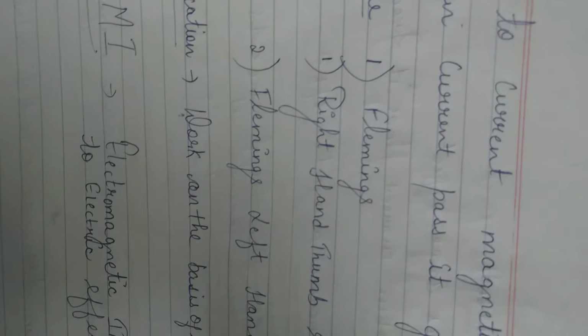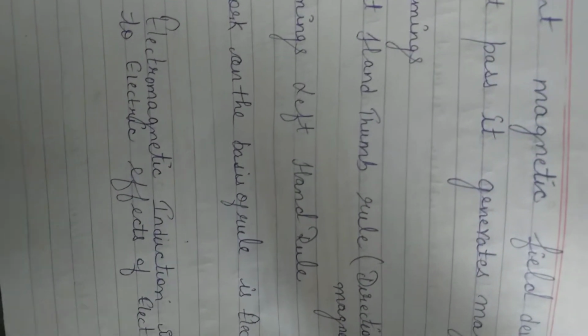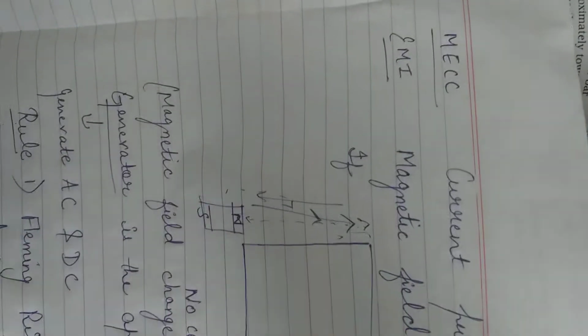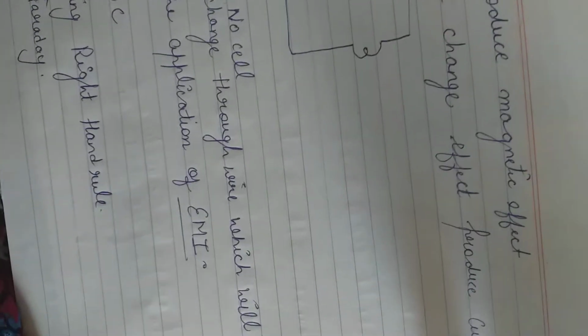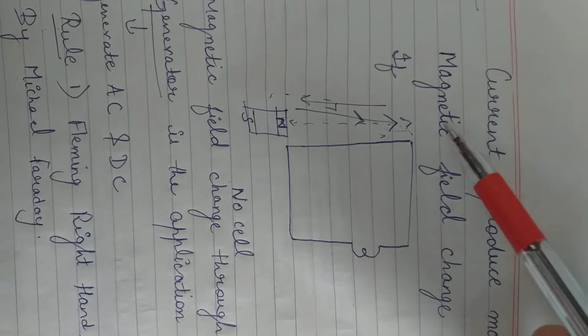Next, I am going to move on to EMI. EMI is just the opposite of the magnetic effects of electric current. In the case of magnetic effects of electric current, the current produces magnetism. Clear? But electromagnetic induction, the full form of EMI, is opposite to that. Current was producing a magnetic effect, but in the case of EMI, a change in magnetic field produces current.